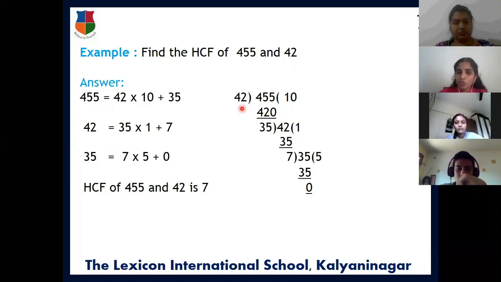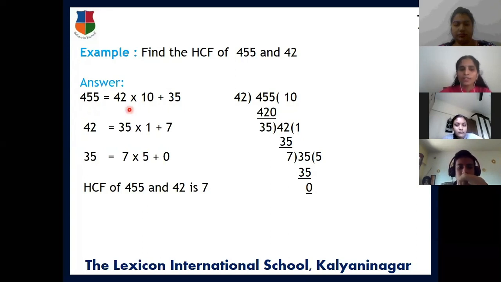So check this part now. Only this division; we will go to the other side now. Here we have the dividend, divisor, quotient, and remainder. Let us see now. We are going to write that in division lemma form: 455 is equal to 42 into 10 plus 35. So the first application of the division lemma is done.